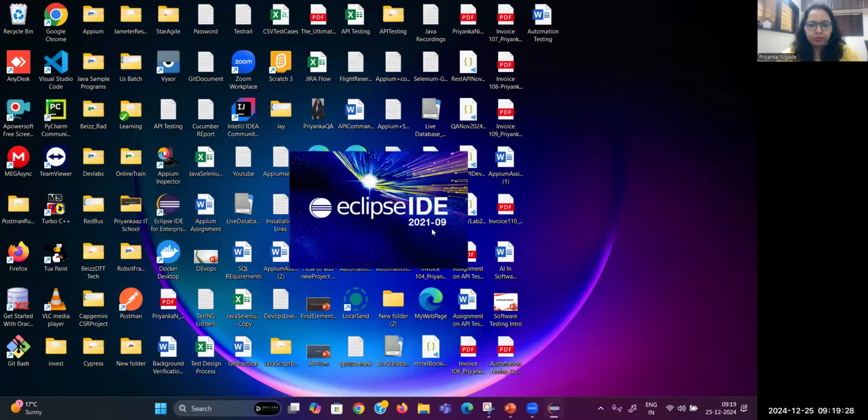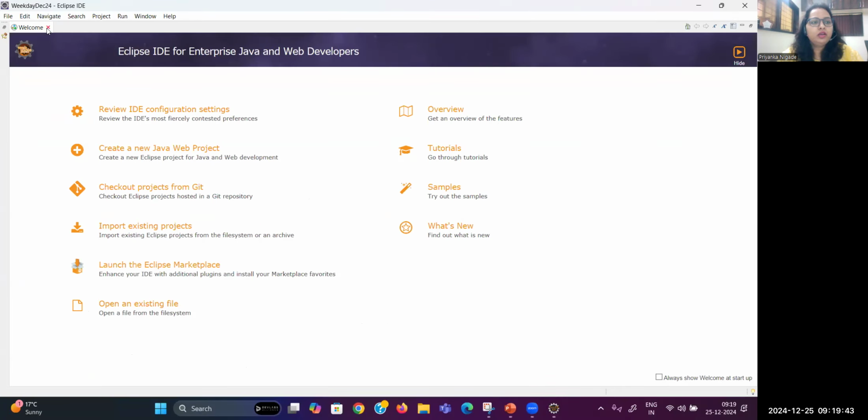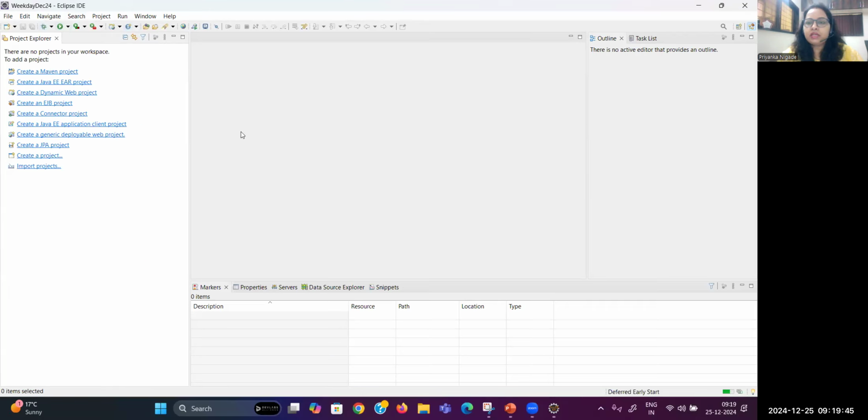When you open Eclipse for the first time, you will get a welcome screen. Now when I change my workspace and use a new location, I will get the same kind of new workspace. You will see the welcome screen, right? Now you can remove this. Please have a look at the left hand side. As yesterday you installed Eclipse IDE for Java Developers, you will get Package Explorer. I'm using Enterprise Edition, so I'm getting Project Explorer.